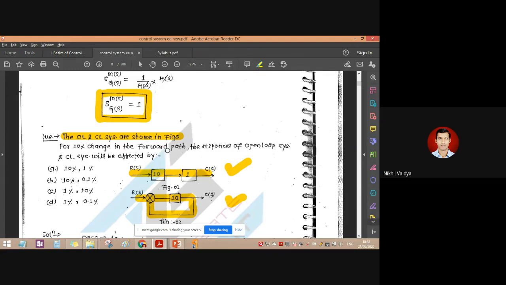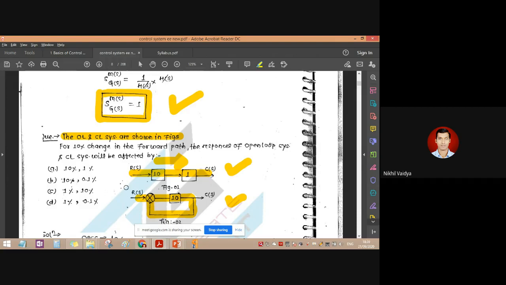For a 10% change in the forward path, the response of the open loop system and closed loop system will be affected by what? So they are telling that in this forward path, we are changing our input by 10%. Forward path is nothing but a part of the input side. So now see, it is nothing but the sensitivity problem, so that's why we are taking it immediately after that.